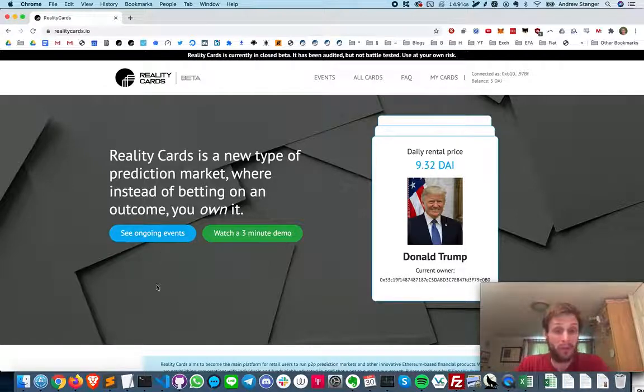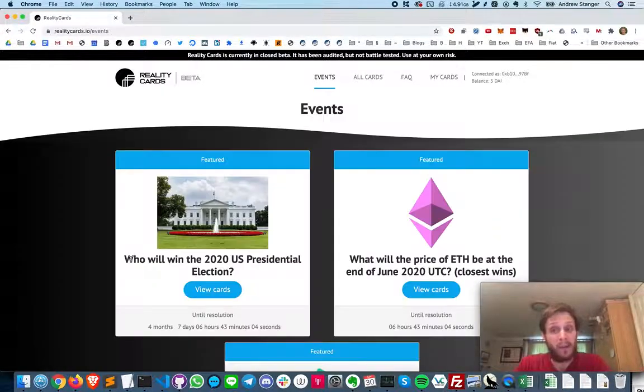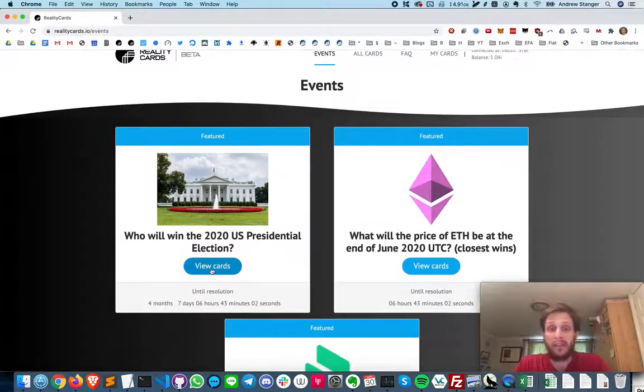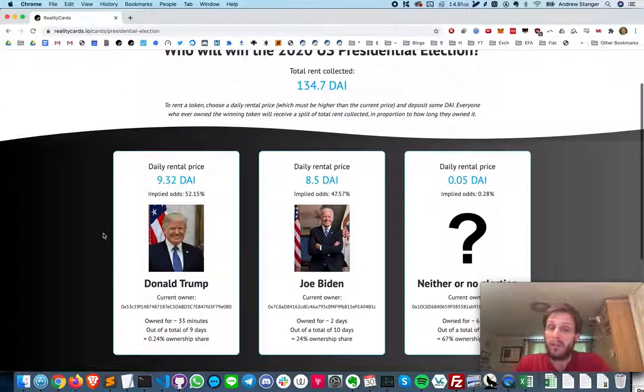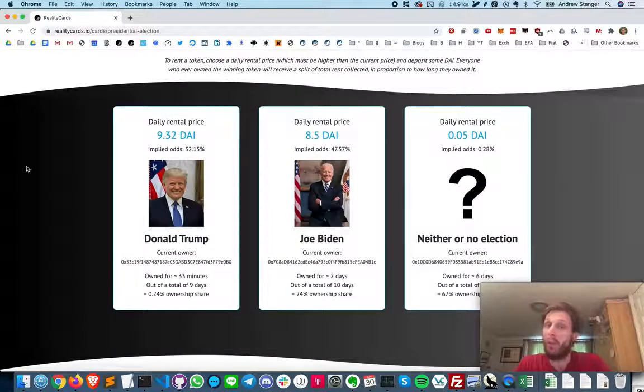So the first thing we're going to do is select an event. Let's say we are interested in the election. And now you will see that there's an NFT or a card for each of the possible outcomes. And what you want to do is look at the implied odds section. It is in your interests to rent a card when the implied odds is lower than what you think it should be. For example, let's say I think there's a more than 48% chance that Biden is going to win the election. In that case, it's in my interest to rent the Biden card. So I'm going to click on this.